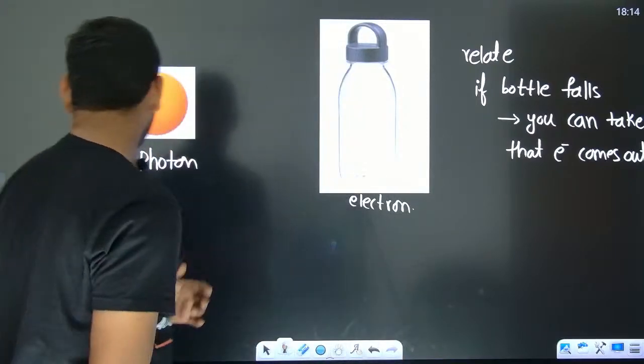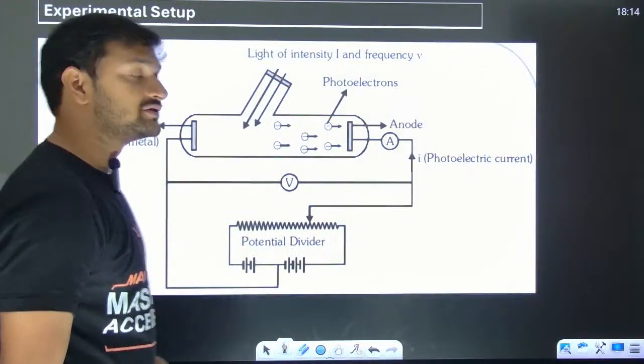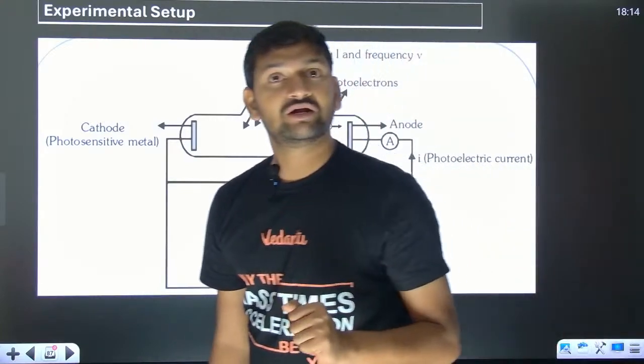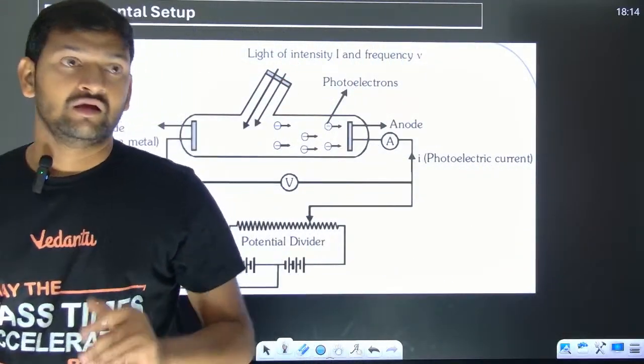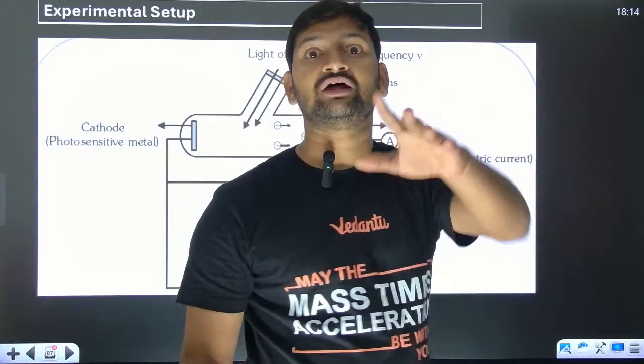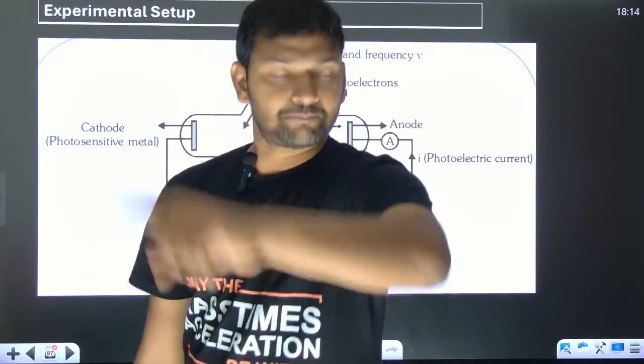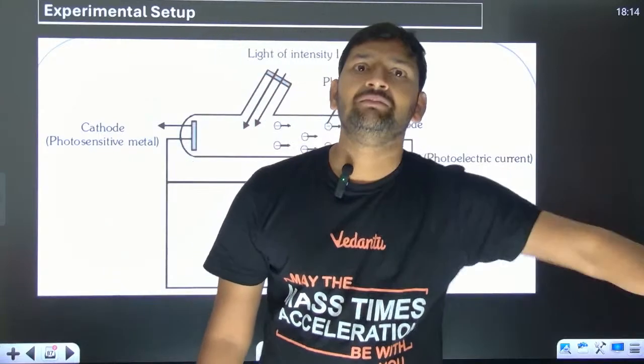Now look, these are the two theories. We have to do the experiment also, na? Let's see what the experimental results are saying. Wave theory says that electron should come out after some time. Photon theory says that if there is electron emission, pakka it should come out immediately.